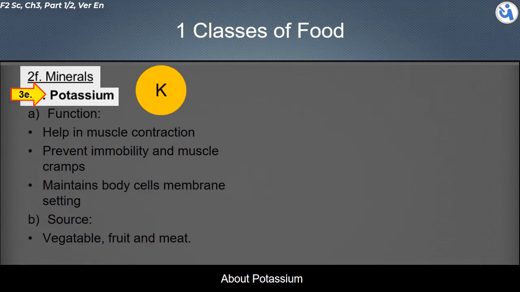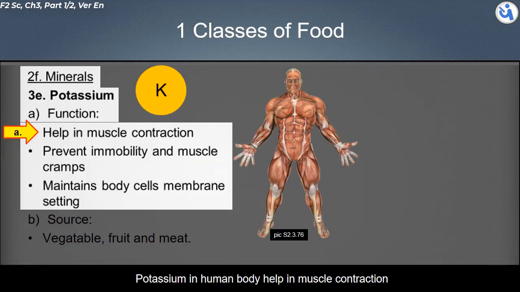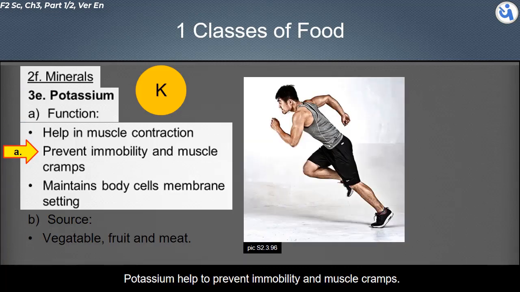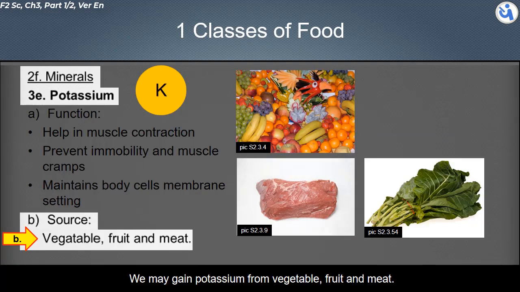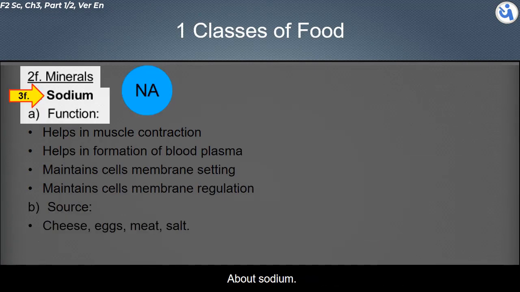About potassium. Potassium in the human body helps in muscle contraction. Potassium helps to prevent immobility and muscle cramps. Potassium maintains body cells' membrane setting, so substances can flow in and out of the cells. We may gain potassium from vegetables, fruit and meat.